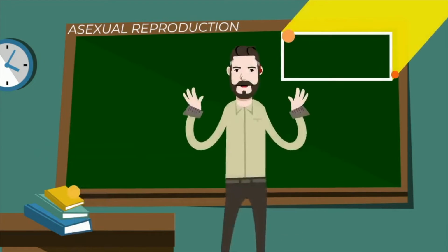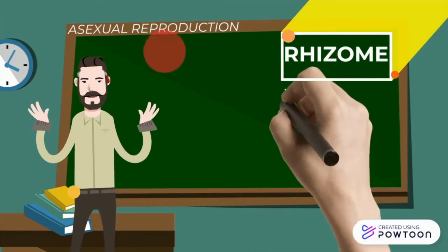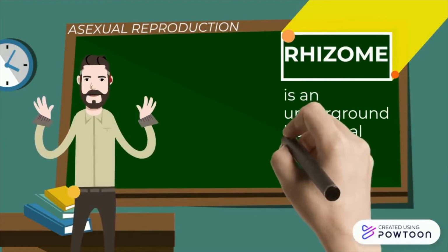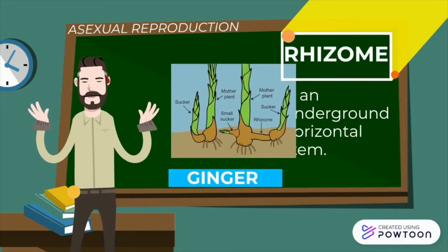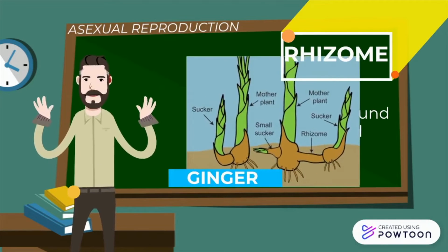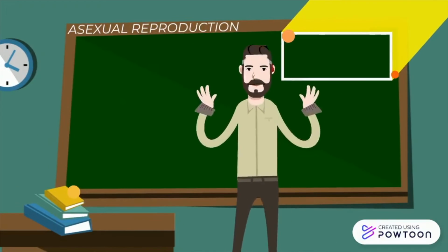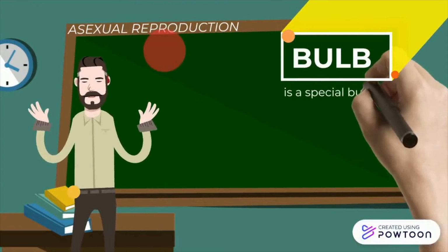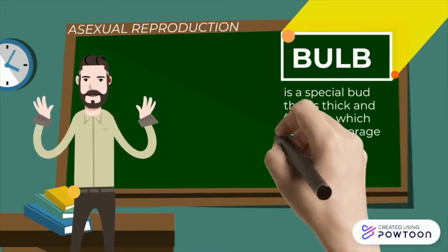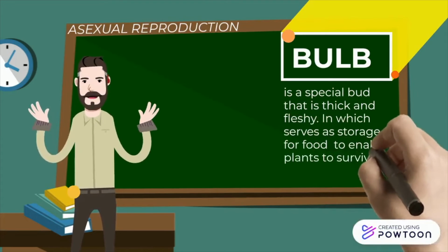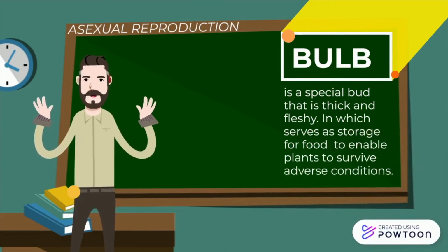We have also rhizome, wherein it is an underground horizontal stem. Example of this is ginger, where each node gives rise to a new plant. Also, we have bulb, which is a special bud that is thick and fleshy, which serves as storage for food to enable plants to survive adverse conditions.